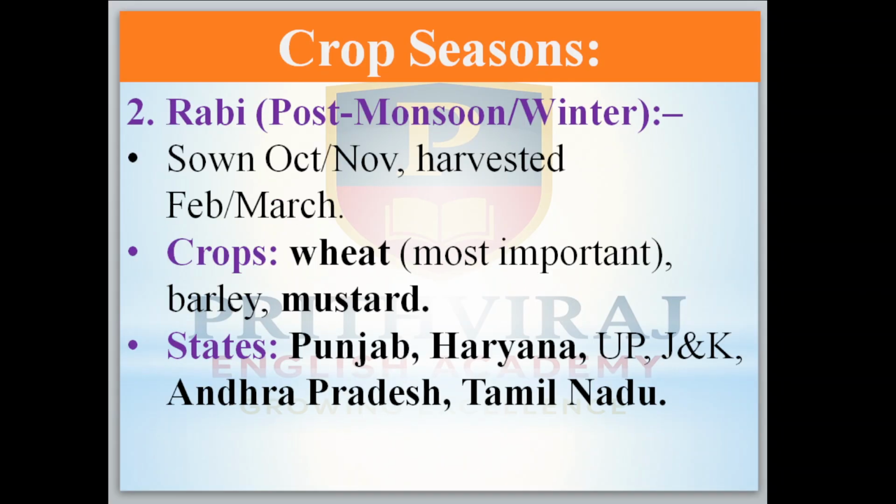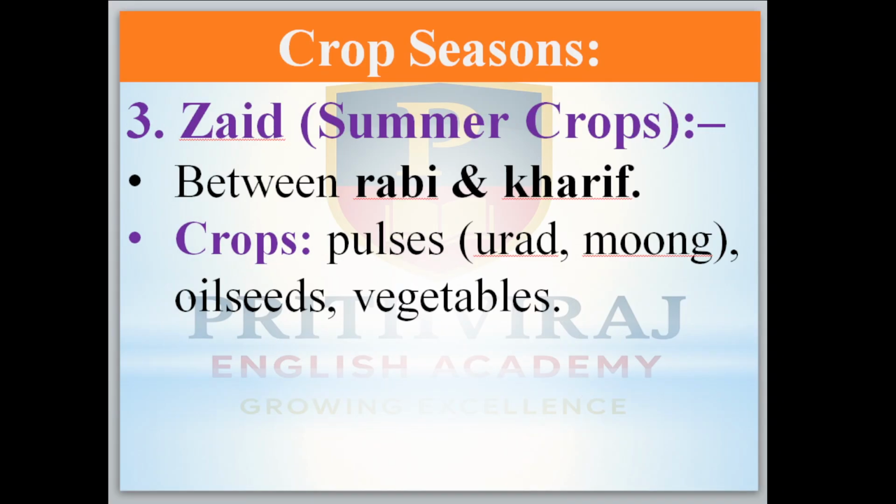Next, the Rabi crop season, post monsoon, which we also call the winter season. The seeds are sown in October and November and harvested in February and March. Crops are wheat, most of the time the most important crop in this season, barley and mustard. States like Punjab, Haryana, Uttar Pradesh, Jammu and Kashmir, Andhra Pradesh and Tamil Nadu produce more crops in this season. Zaid crop season, the summer crop season.